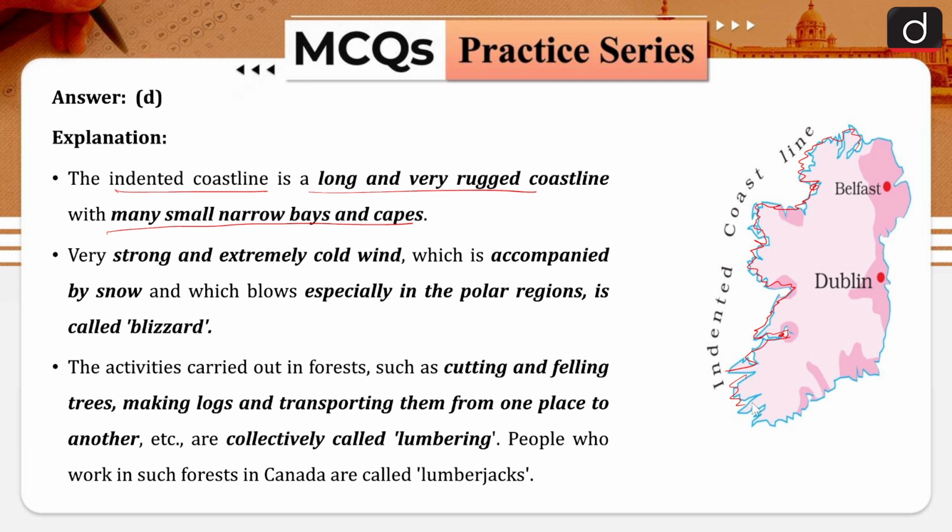Then when we are talking about blizzards, we have already seen it is strong and extremely cold winds along with the presence of snow. Then lumbering is basically a process wherein cutting and felling of trees is done, and then logs are made out of it and transported from one place to another. The people who work here are called lumberjacks.